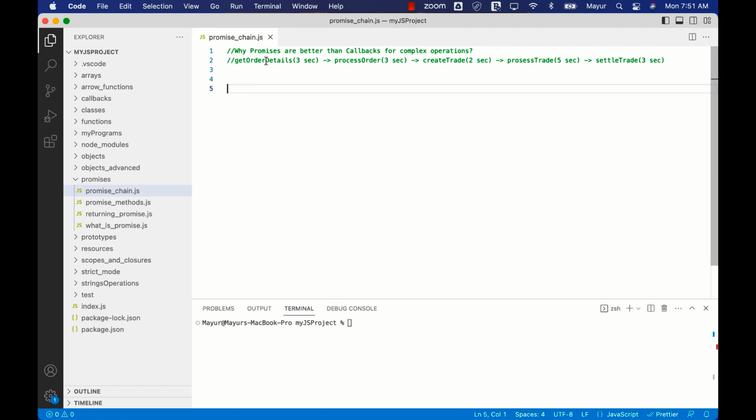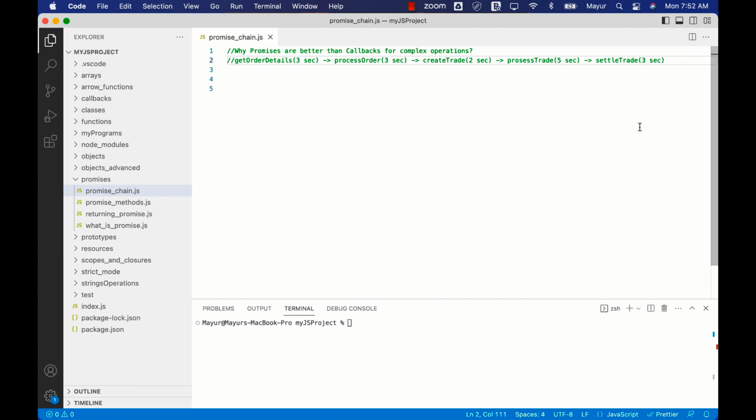So let's say we are designing a trade settlement system where initially we get the details from the customer. We have a function which takes details from the customer. Then once we receive the details, we'll process the order. Once the order is processed, it will create the trade, then it will process the trade, and then it will settle the trade. All these functions individually are async functions because they are going to take some time to execute. They might be working with some database, they might have some APIs with which they are working with third-party systems. Each of them takes some time, like this one is going to take 3 seconds, the second one 3 seconds, then 2 seconds, 5 and 3 seconds.